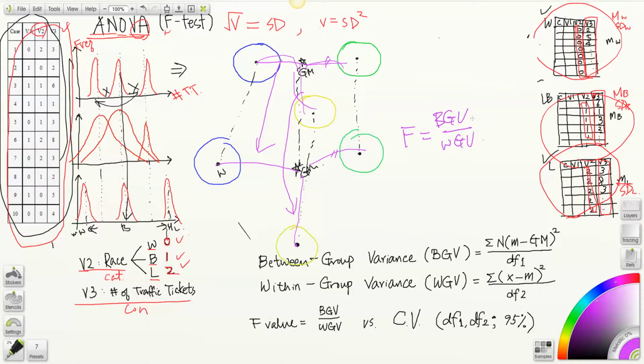So your between group variance has increased a lot. How about your within group variance? Totality of this dispersion and this dispersion, they are all the same. The circles are in a different location, but the size of the circle has remained the same across all subsamples.